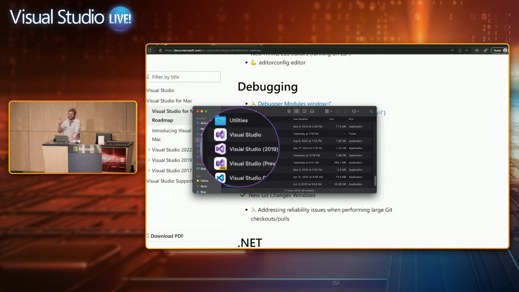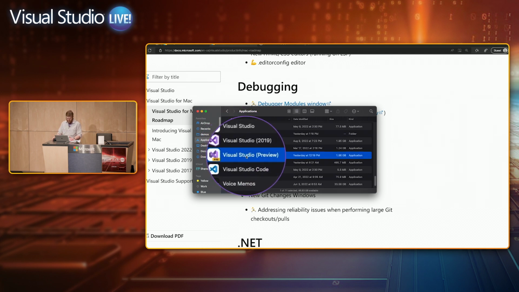So you no longer have what we did before, where you have one Visual Studio app, and it's either our stable channel or preview channel, or you have to do some other tricks to get them side by side, as we say. But now we fully support having both a preview off to the side and the stable version on one machine, so you don't have to go through so much just to try out the new functionality and maybe reset your normal environment. So here I'm going to open up the preview IDE.